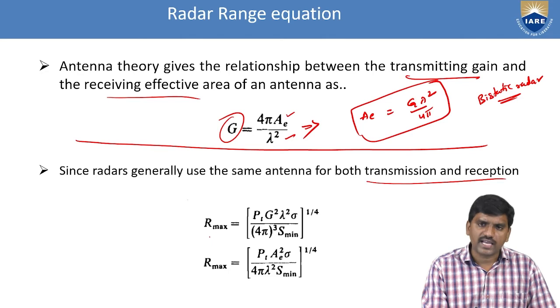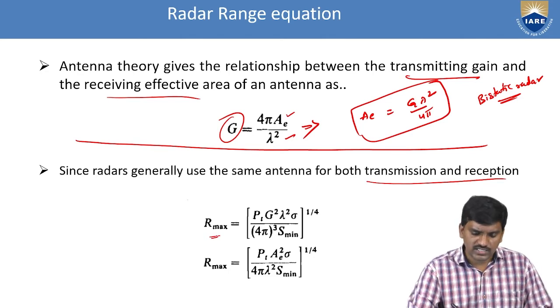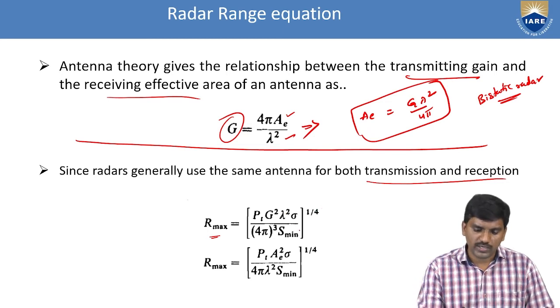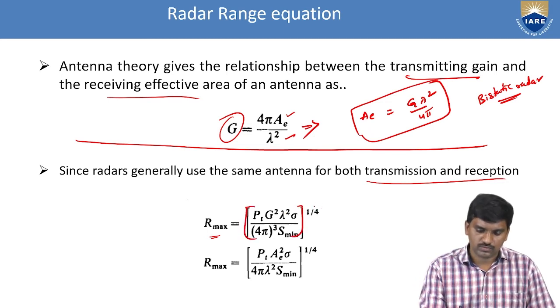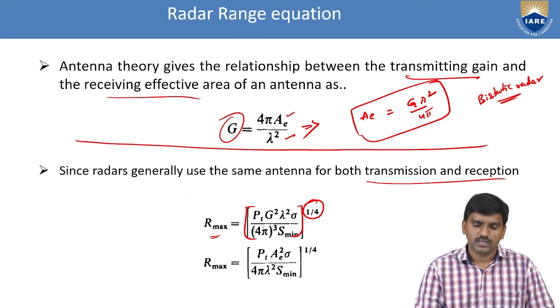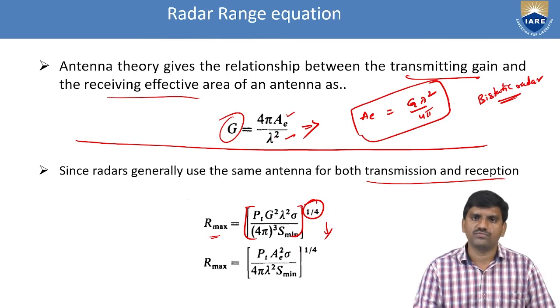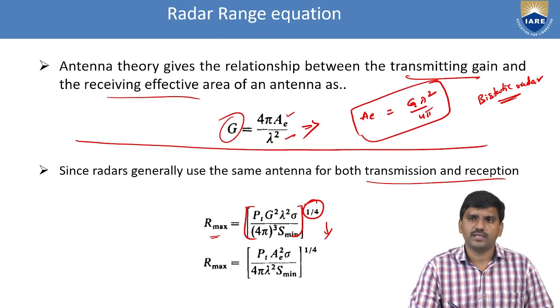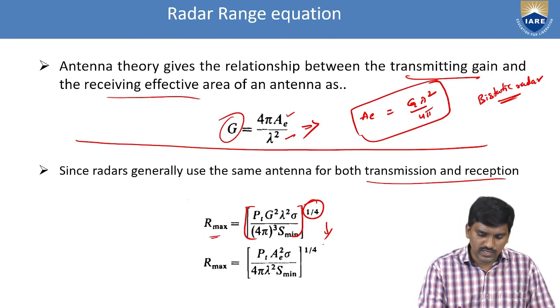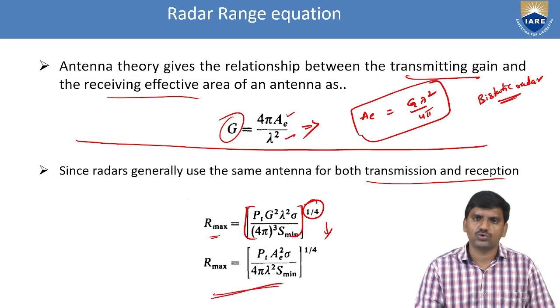So here Rmax is equal to (PT G square lambda square sigma by 4 pi cube S minimum) whole power 1 by 4. Apart from that, Rmax is equal to PT into AE square sigma by, just substitute the value of gain, 4 pi into AE by lambda square. After substituting the equation, we get Rmax is equal to (PT AE square sigma by 4 pi lambda square S minimum) whole power 1 by 4.